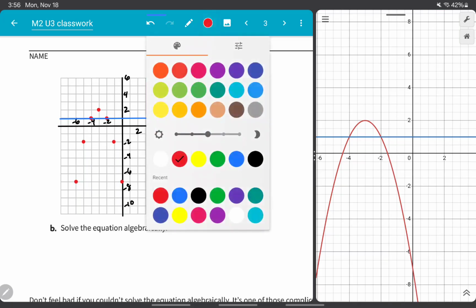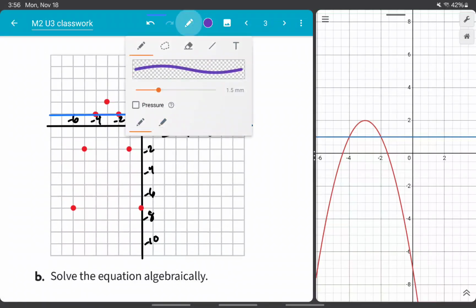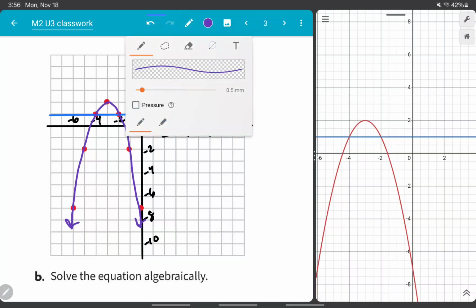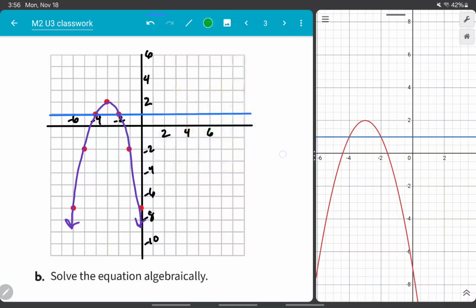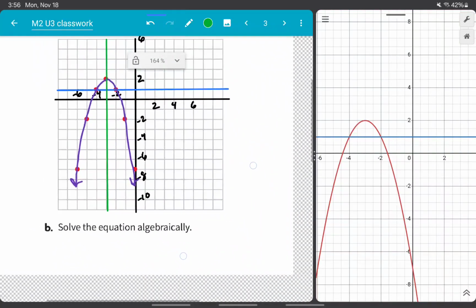Let's get our quadratic. Do purple this time. And let's make sure this is like this. Okay, there's our quadratic. Let's add a line of symmetry in for good measure. Okay. All right, so we've got our graph.